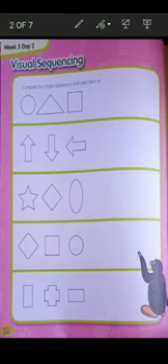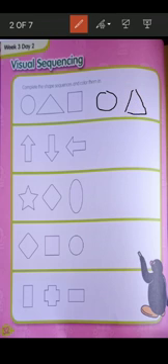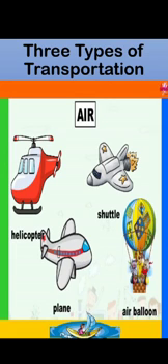So what's the first shape? It's circle. So we are going to draw a circle over here. Then what's the second shape? It's triangle. Then what's the third shape? It's square, like this. Same with all the shapes. Fine. Now let's come to the next page.